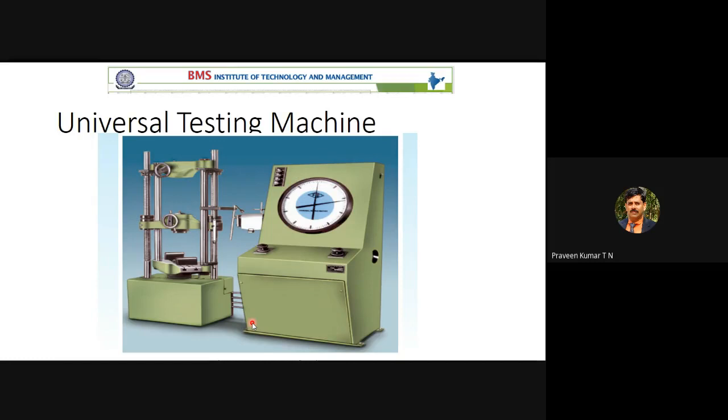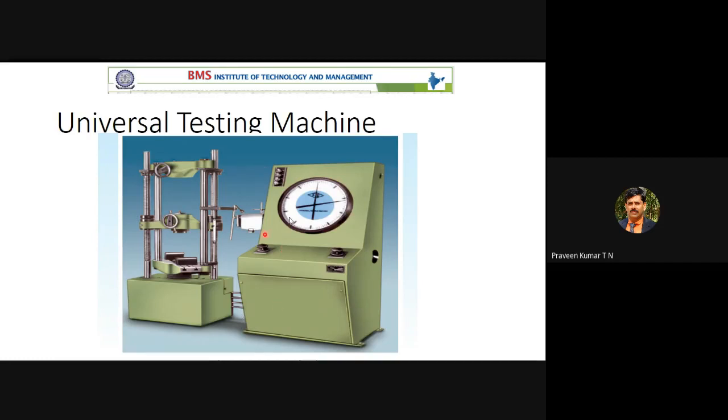Hence it is referred to as a universal testing machine. There are two types: one is digital, and the other is analog type.